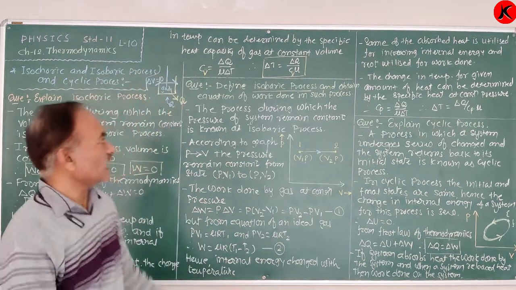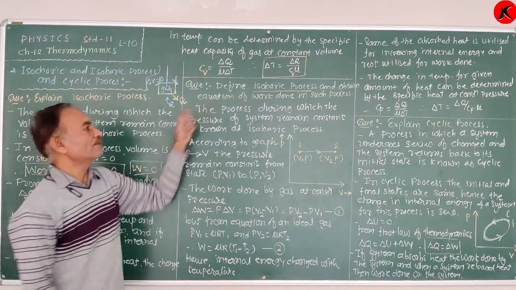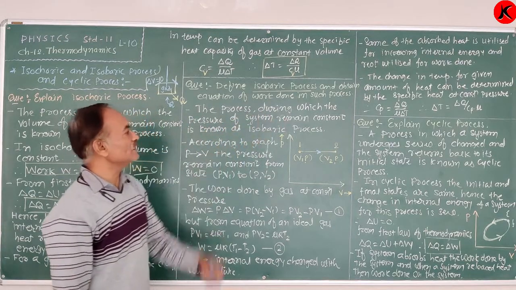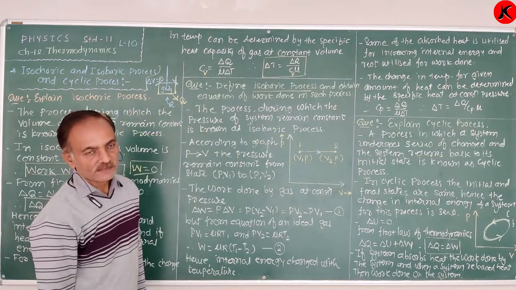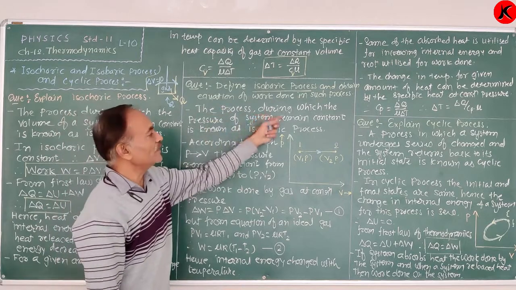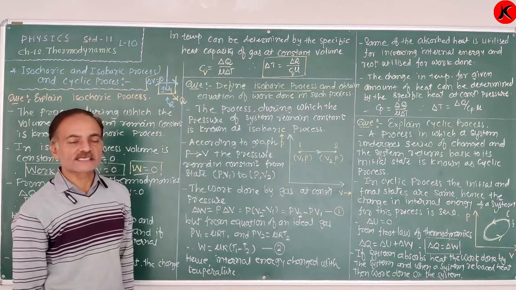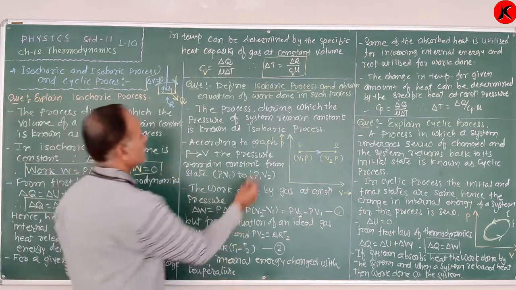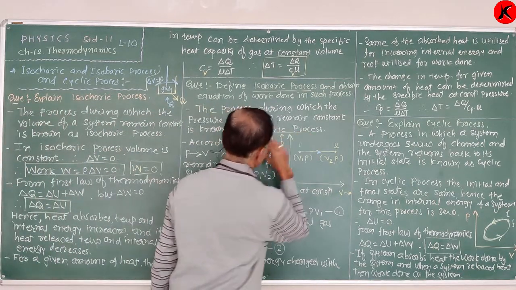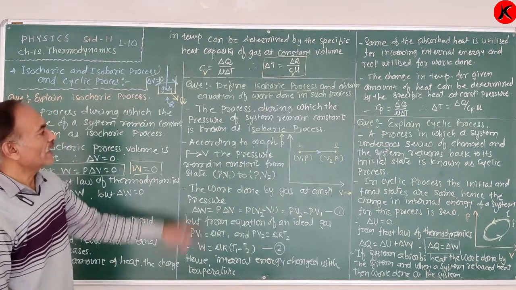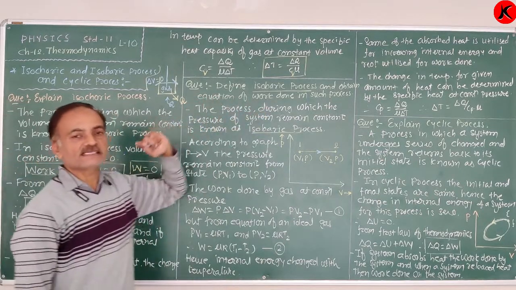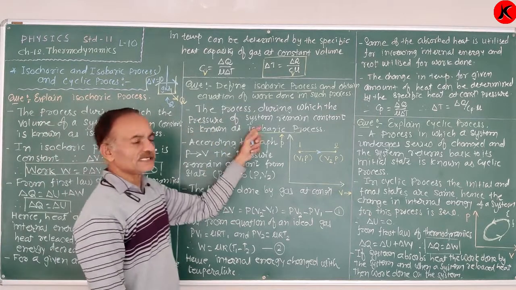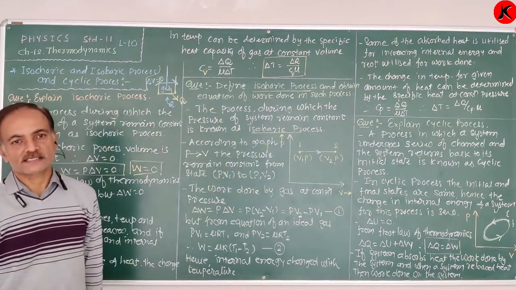So the definition of the isobaric process is that the process during which the pressure of a system remains constant is known as an isobaric process.